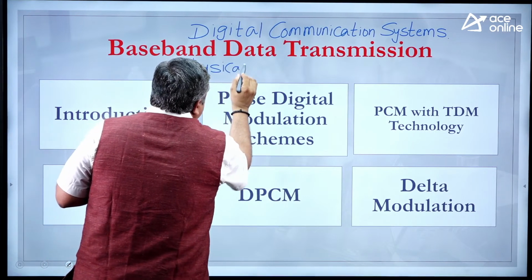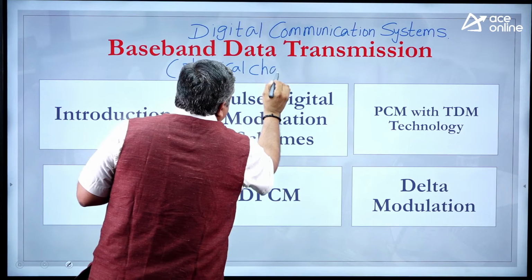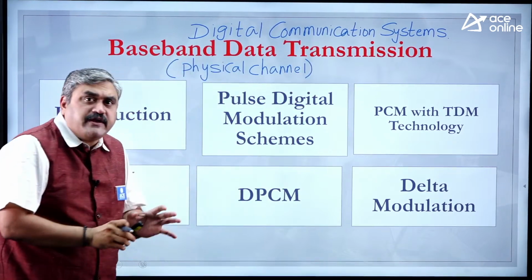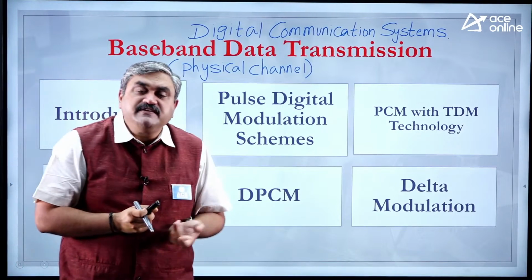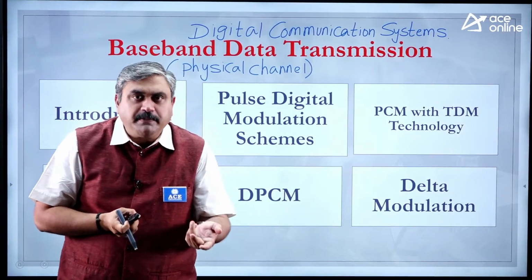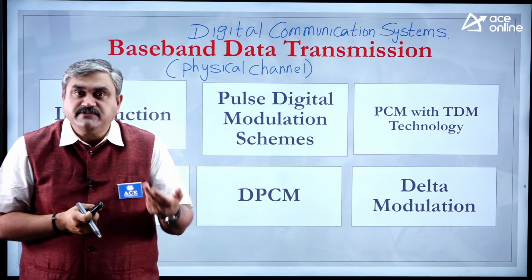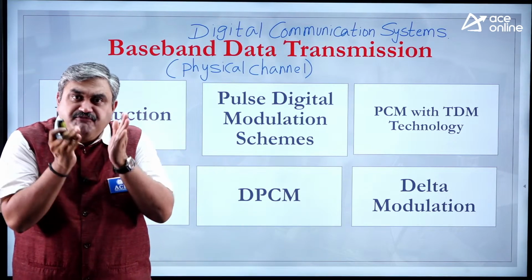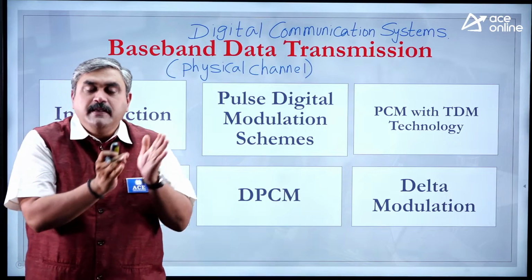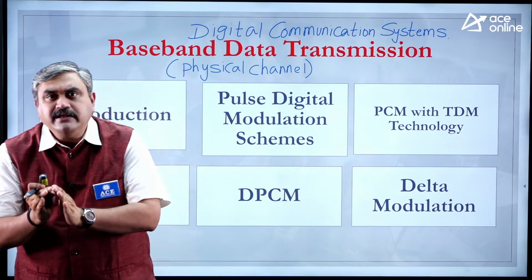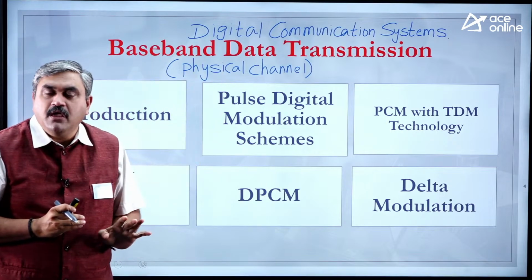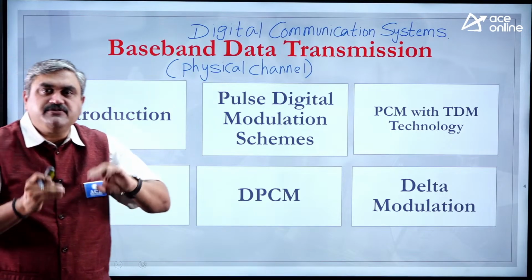That means whenever you are doing a transmission of your digital data, you are doing it on a physical channel. Physical channel means what? It can be an optical fiber cable, it can be a twisted pair cable, any copper cable. That means there is a physical medium of transmission between your transmitter and receiver. That is what we refer to as baseband. So that's the first part of our digital communication system.